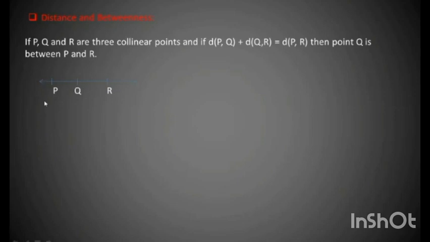So if P, Q and R are 3 collinear points and if distance PQ plus distance QR is equal to distance PR, then point Q is between P and R. So we can say that point Q lies between point P and point R.